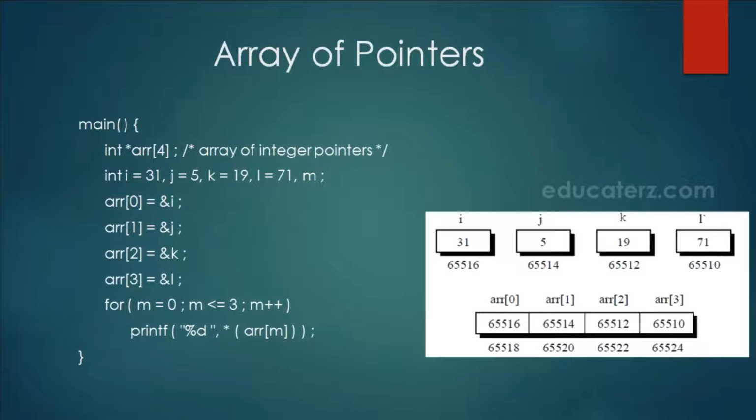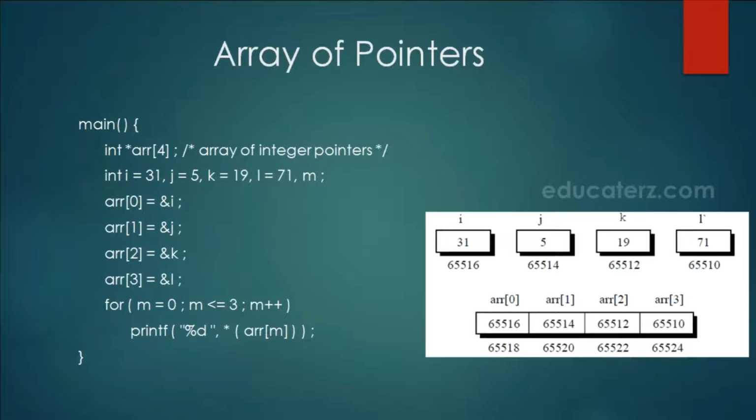So we can see here that just by giving the additional parenthesis, we are changing the meaning of it because precedence will be changed. Now here, as the parenthesis is removed, ARR has become array of integer pointers. So we have taken 4 different integer values, and then addresses are stored into ARR of 0, 1, 2 and 3, and then we are displaying this through the for loop using ARR. So this is what array of pointer is.